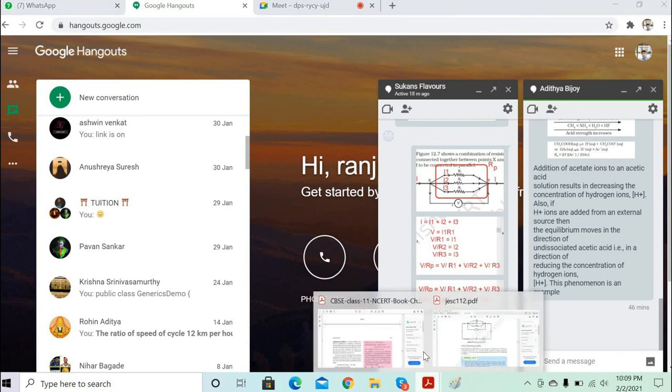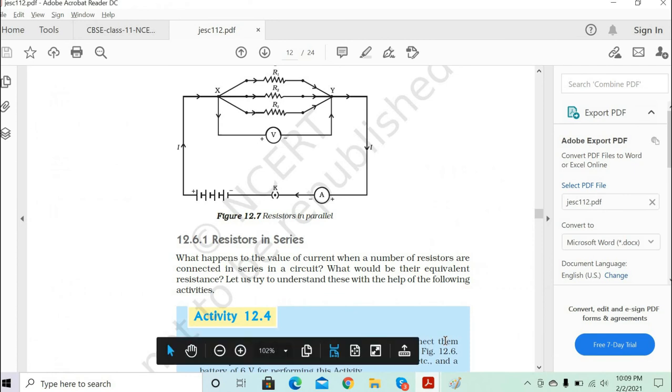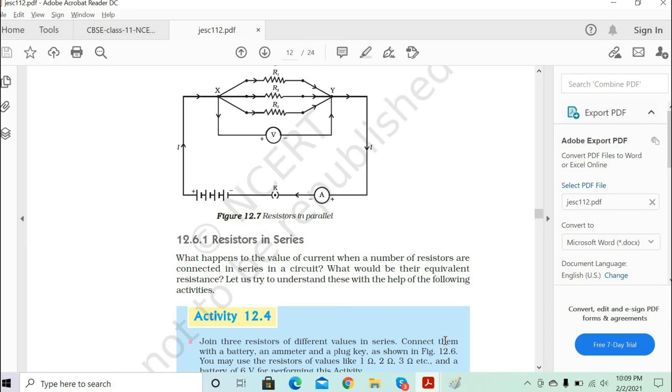See, remember this thumb rule. The resistance in parallel, 60 by 11 is basically 5.4 something, right? So in parallel, the equivalent resistance will always be lesser than the smallest resistance in the parallel.